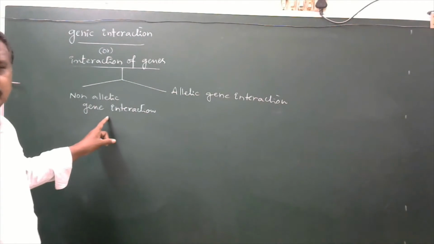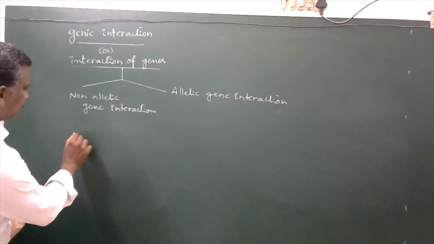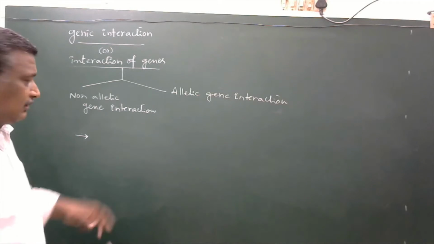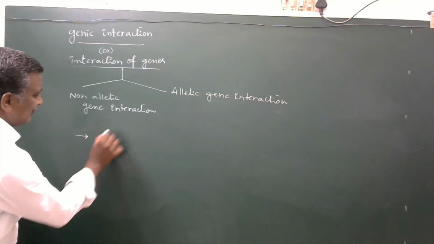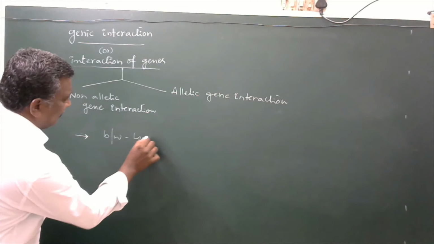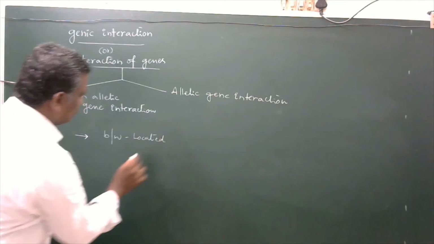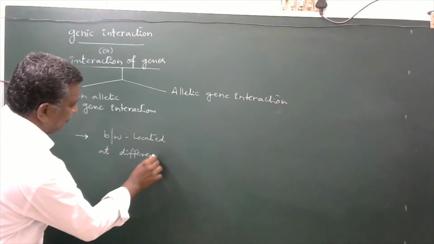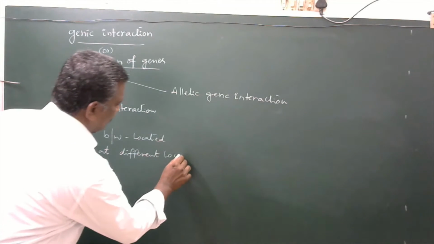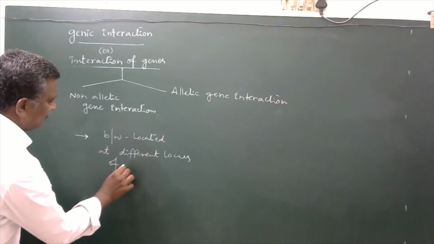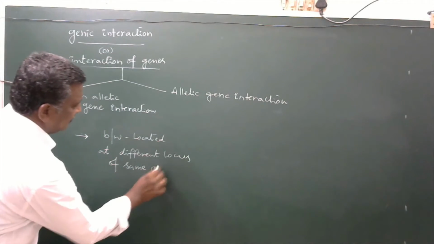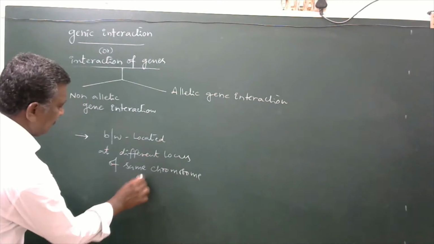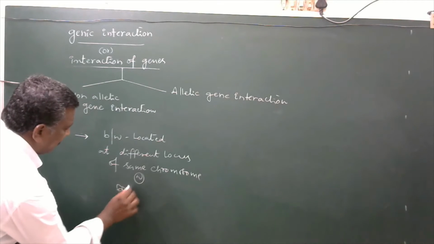A non-allelic genic interaction here is the interaction between genes located at different locus of the same chromosome or different chromosomes.